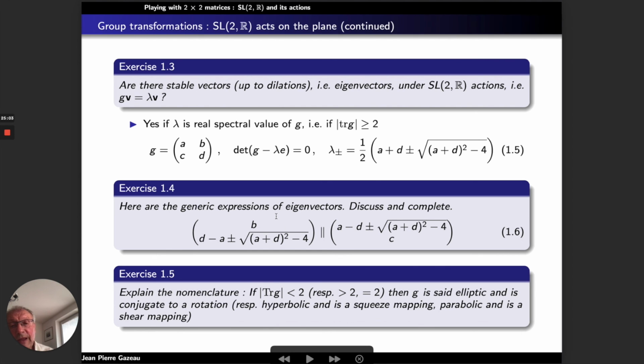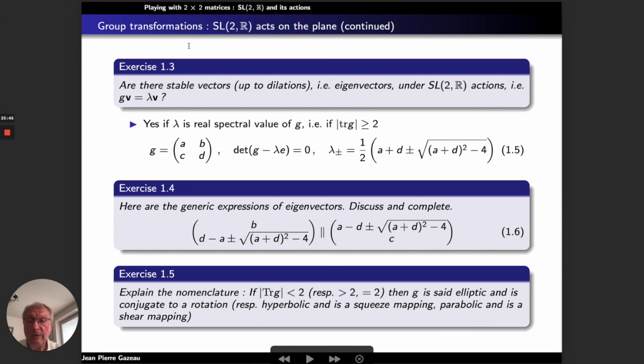And you just have to prove that this expression is for eigenvectors, but it can be as well this one, because eigenvectors are defined up to a common factor. If you multiply v by a scalar, you have exactly the same equation: G applied to alpha v is equal to lambda alpha v. So any eigenvector is defined up to a scalar factor.